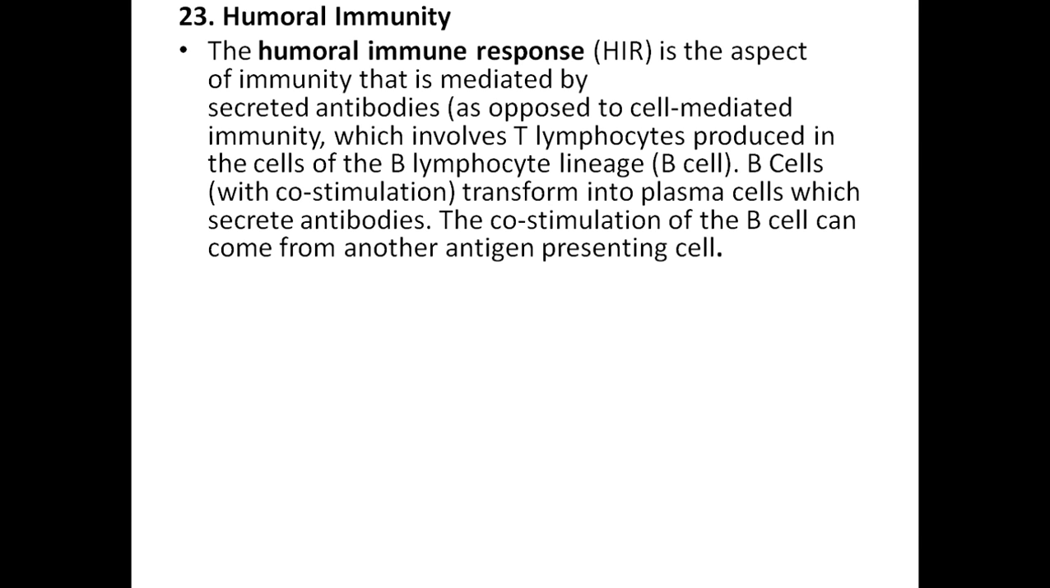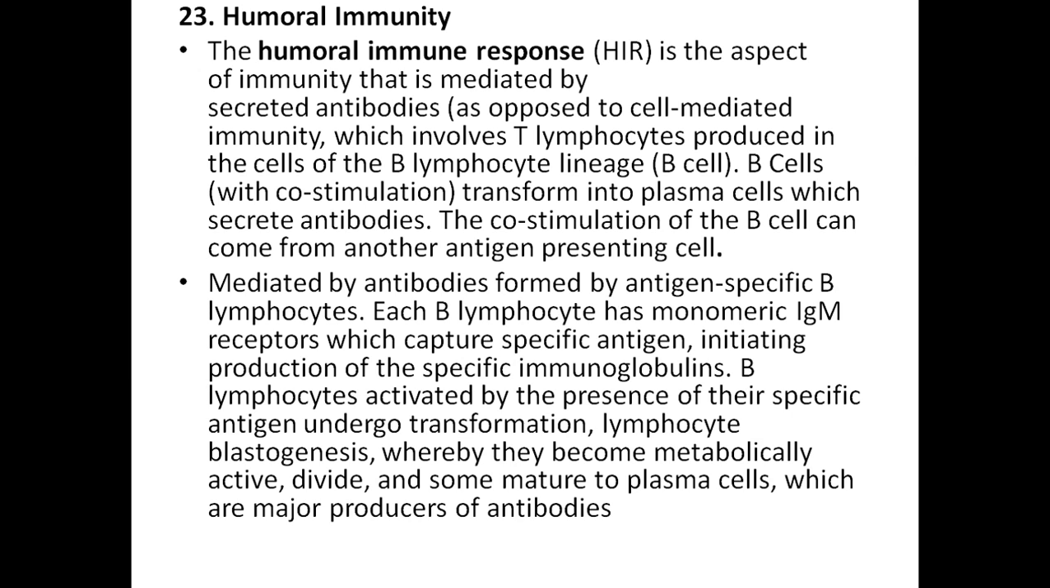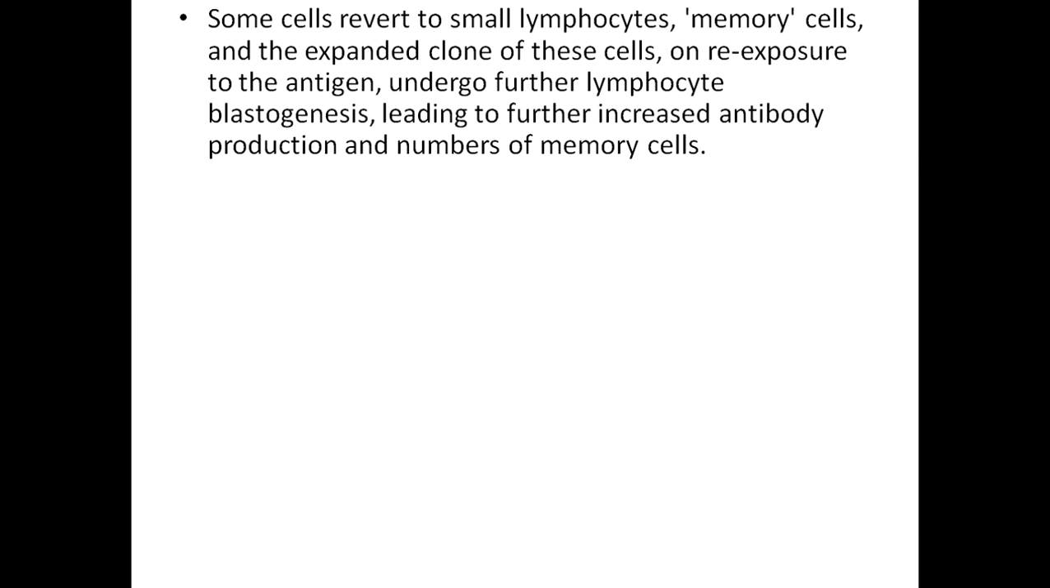Humoral immunity. Humoral immunity, or a humoral immune response, is an aspect of immunity that is mediated by secreted antibodies produced in the cells of B lineage. B cells are transformed into plasma cells which secrete antibody. Mediating antibodies are formed in the antigen-specific B lymphocyte. Some cells revert to small lymphocytes, memory cells, and expanded clone of these cells on re-exposure to the antigen undergo further lymphocyte blastogenesis, leading to further increased antibody production and numbers of memory cells.